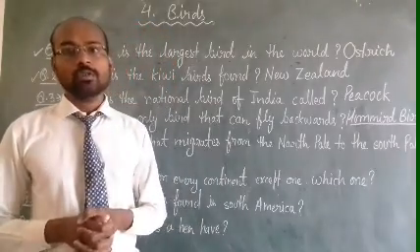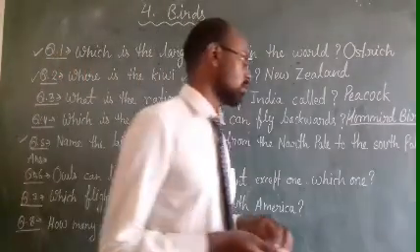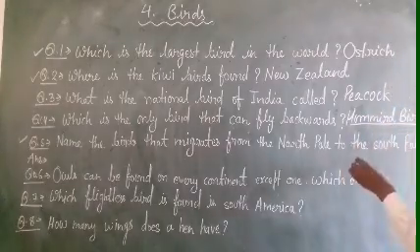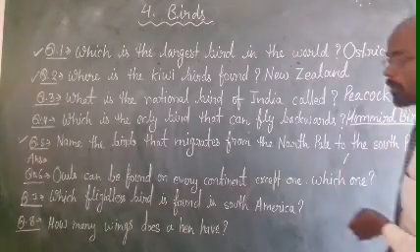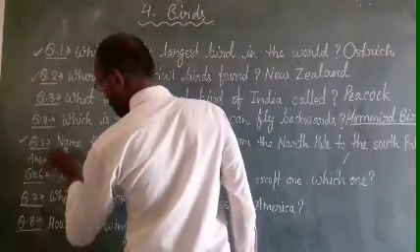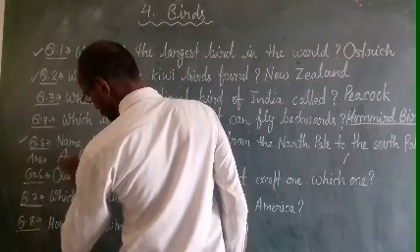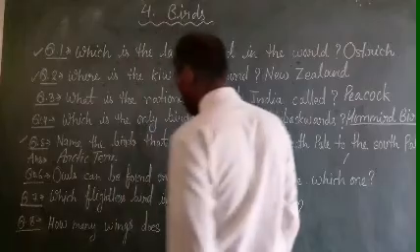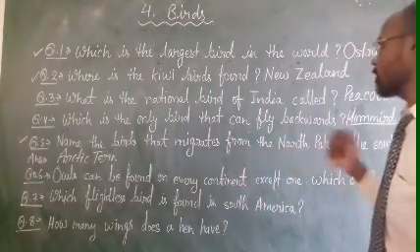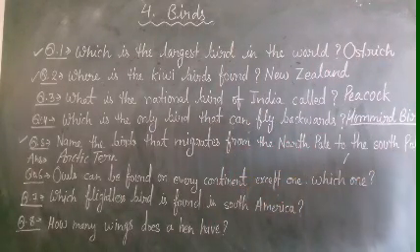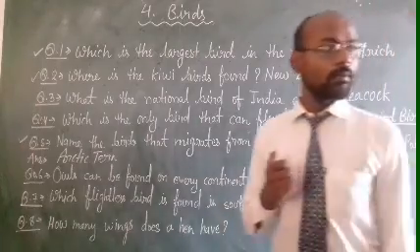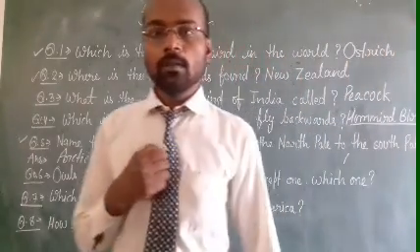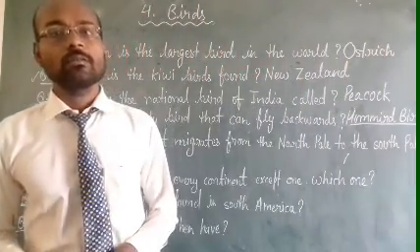The answer of this question is Arctic tern. Dear students, Arctic tern is the bird that migrates from the North Pole to the South Pole. Clear everyone?